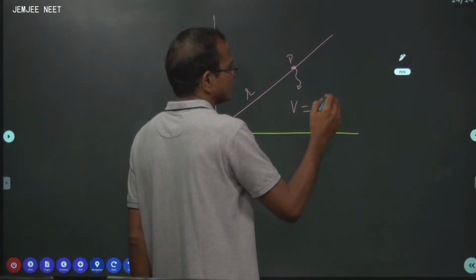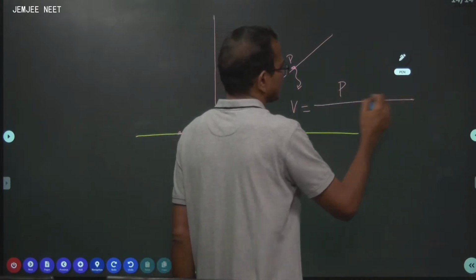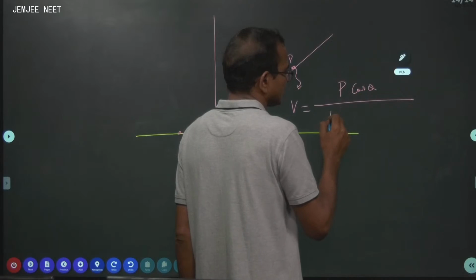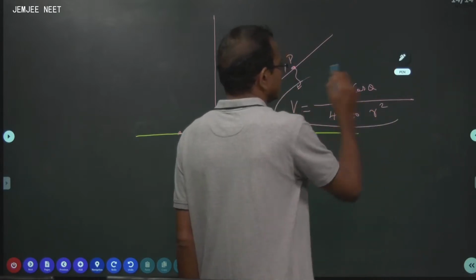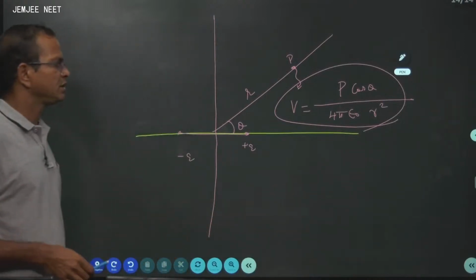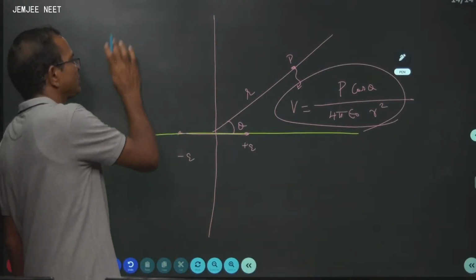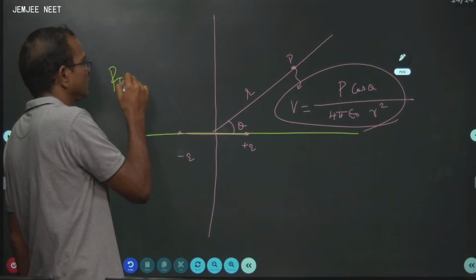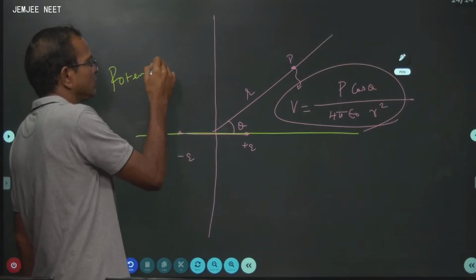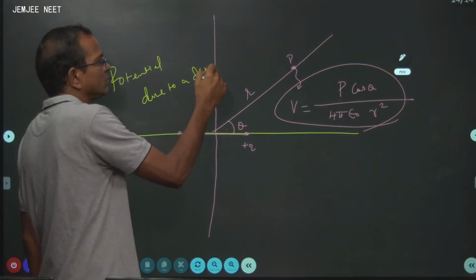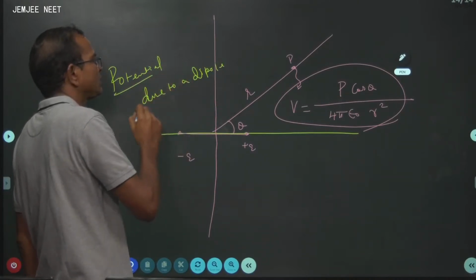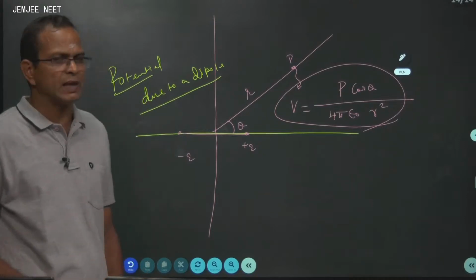Potential at this point is given by P cos theta divided by 4 pi epsilon 0 r square. This is the electric potential due to a dipole.